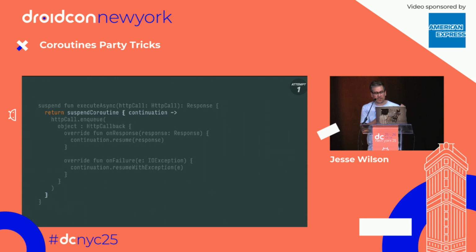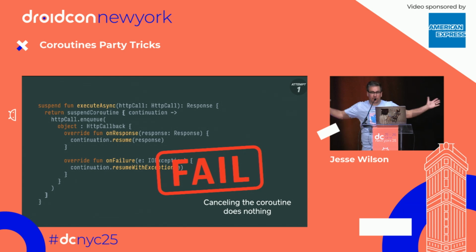And so the way this thing works is we get passed a continuation and we have to complete that continuation when our callback happens. And so we'll implement our suspending code on top of our callback code. So we do that. And then when the callback actually happens, we'll say continuation, basically complete with this value. And that basically causes this entire function to effectively return that response. When it fails, we say, throw this exception from the initial function call. And unfortunately, this code is broken.